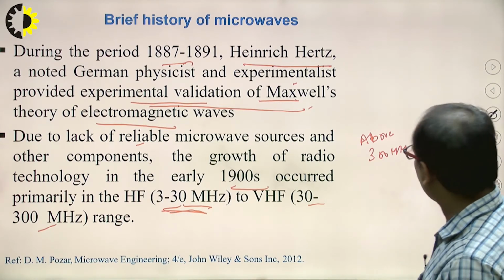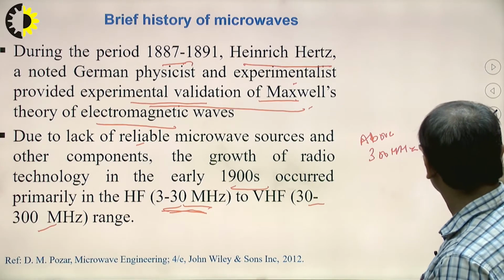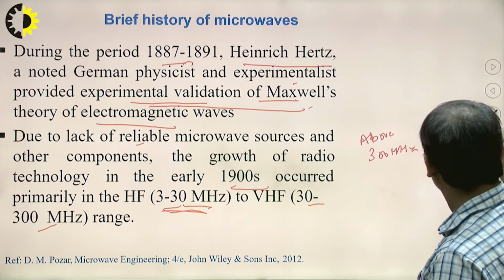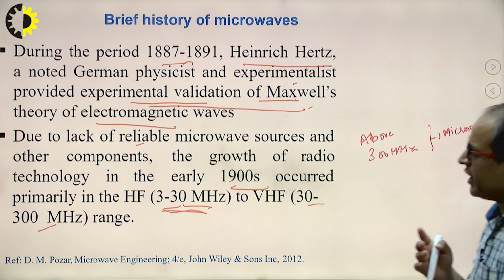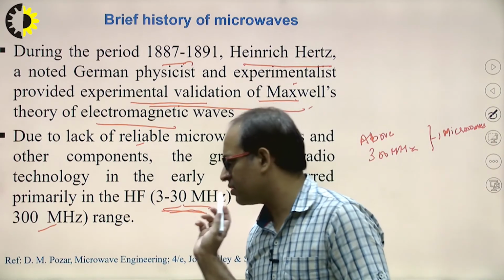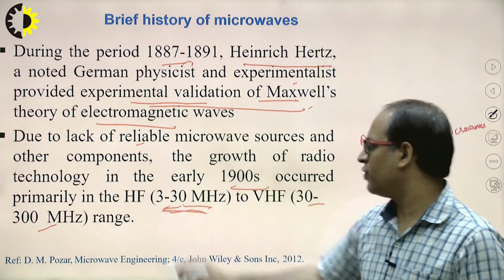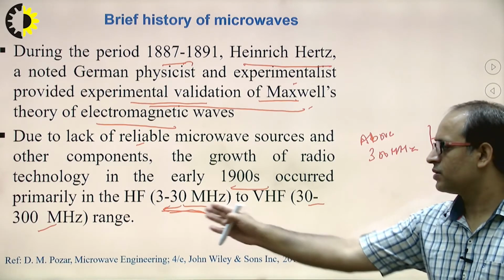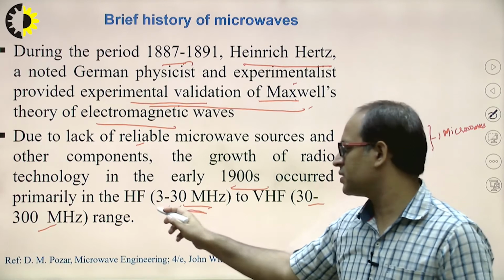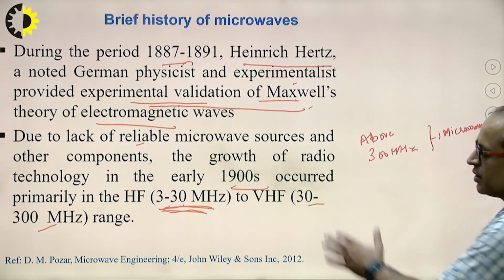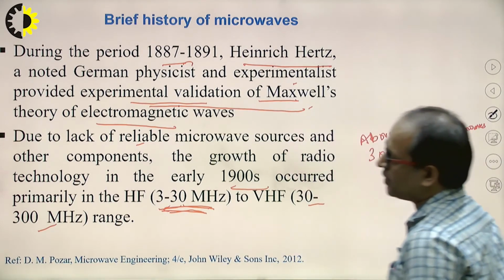Some research was going on, but in that era the radio band was extensively explored.